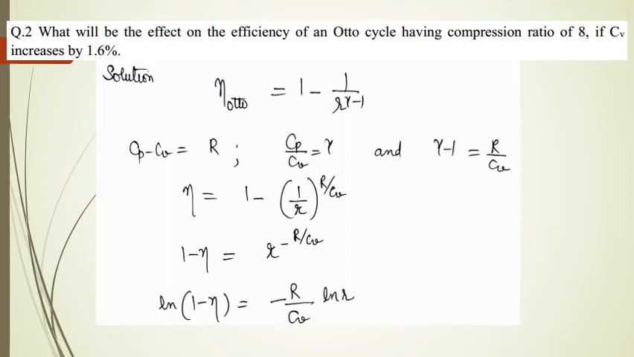Now efficiency eta is equal to 1 minus 1 upon small r raised to power capital R upon Cv. Now 1 minus eta is equal to small r raised to power minus capital R upon Cv. Now this gives the expression natural log of 1 minus eta is equal to minus capital R into natural log of small r upon Cv.